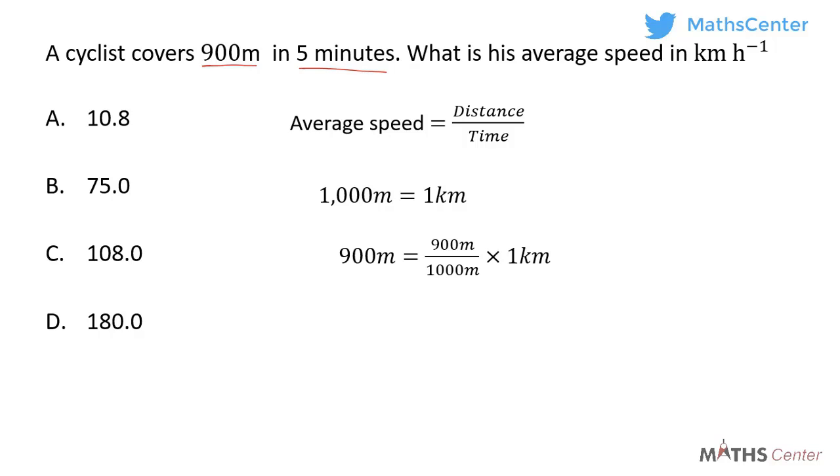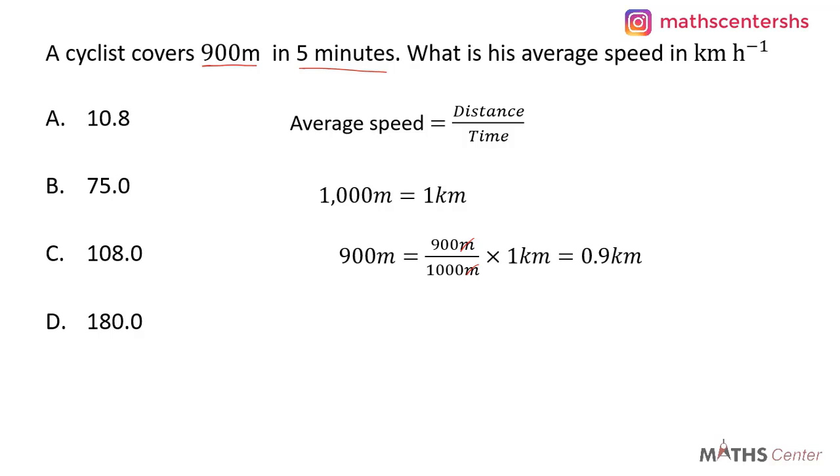So you have 900 meters divided by 1000 meters times 1 kilometer. Meters and meters will cancel. 900 divided by 1000 times 1 kilometer will give us 0.9 kilometers. So when we convert 900 meters to kilometers, we are going to have 0.9 kilometers.